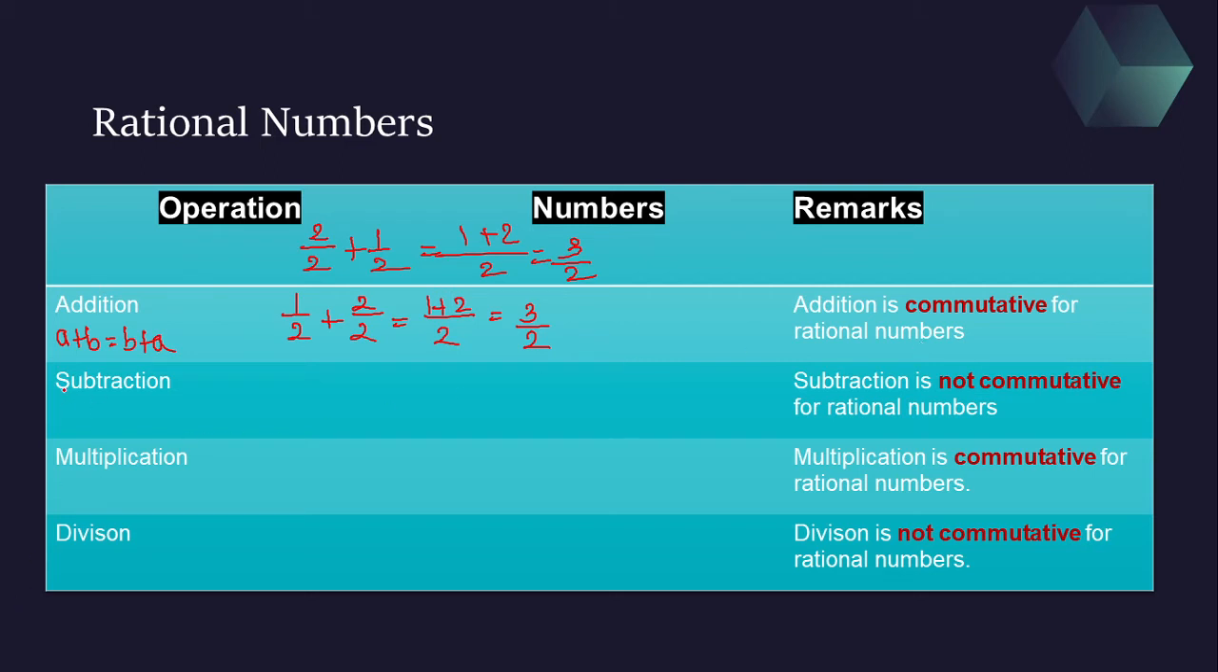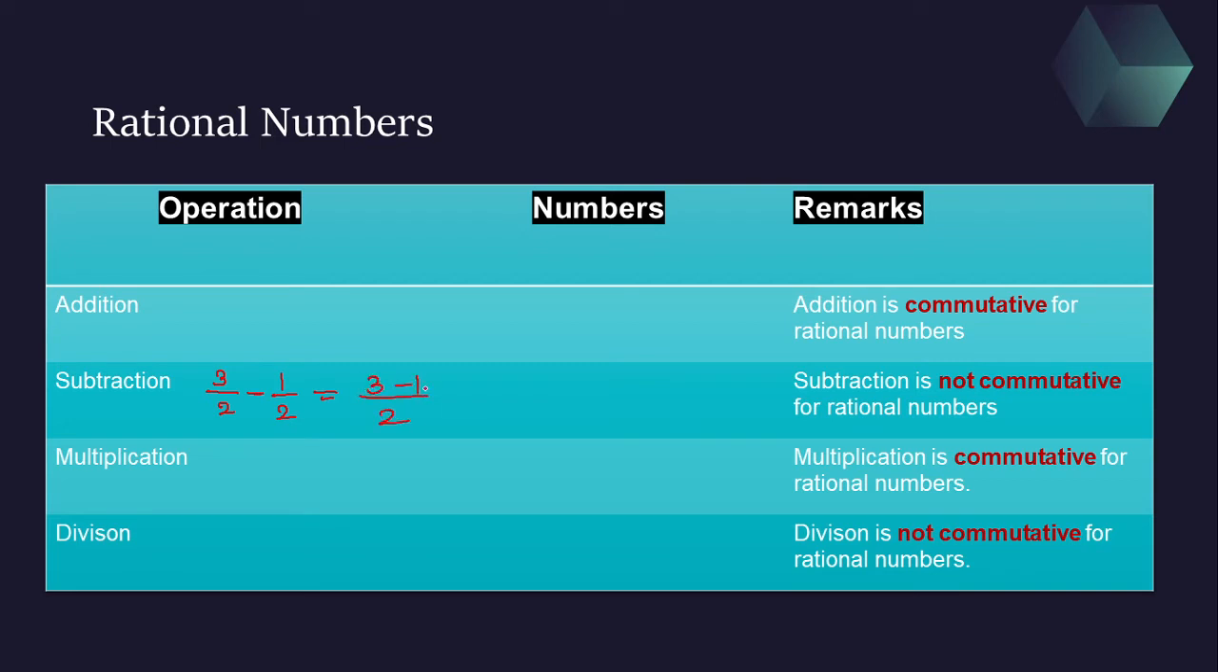Then let's talk about subtraction. If you are getting a minus b equal to b minus a, then you can say that rational numbers follow the commutative property for subtraction. Now let's check this out. I am taking two fractions, like 3 upon 2 minus 1 upon 2. Now see children, what is happening? 3 upon 2 minus 1 upon 2, common denominator, and 3 minus 1, so it will become 2 by 2, which is 1.